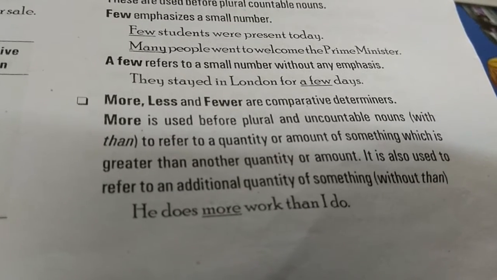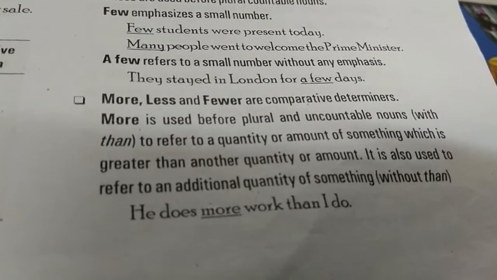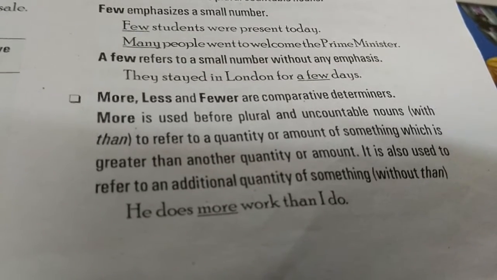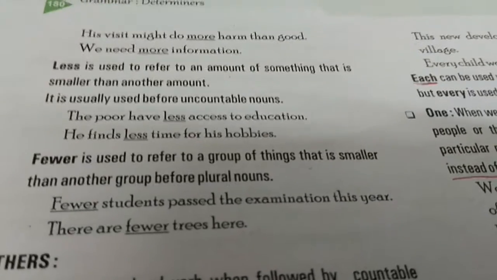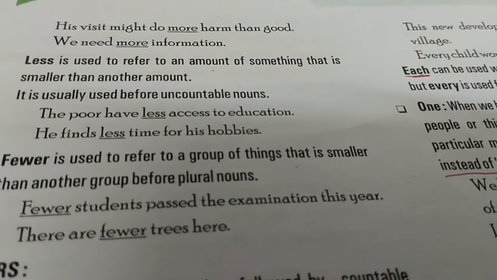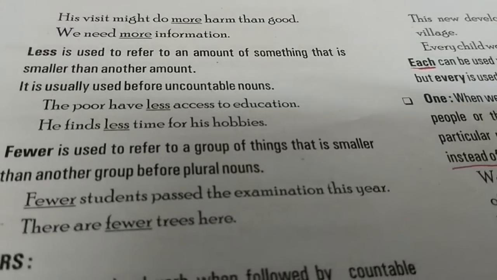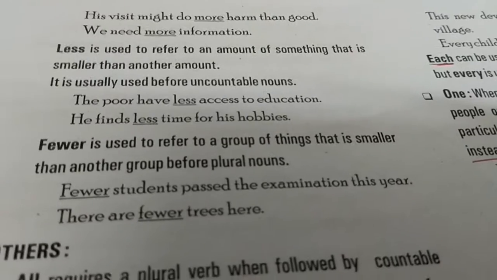When we use than, it means we are talking about the countable nouns. If we use it without than, that means additional quality as well as quantity of something. Like, his visit might do more harm to them. We need more information, additional information.